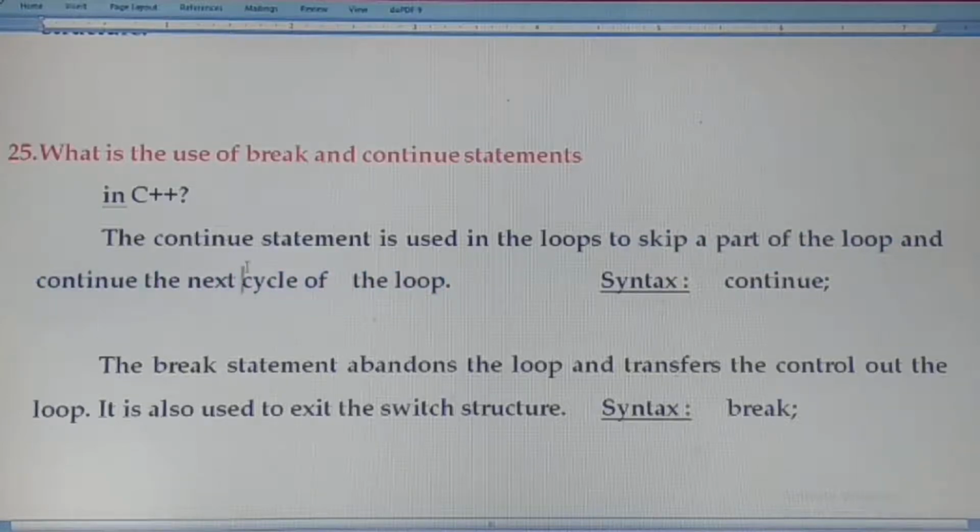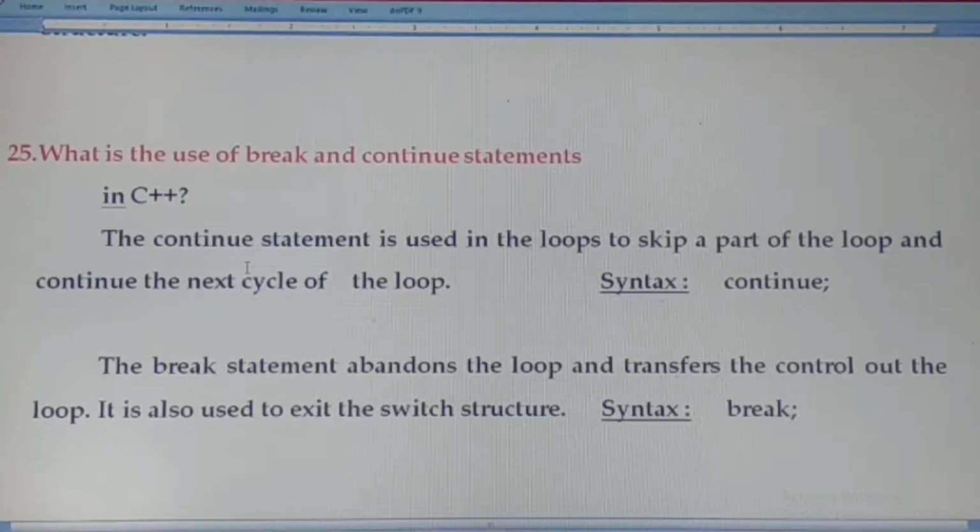If we want to skip some values in between a loop, for example, I am executing a loop from 1 to 10 and I want to skip 5 and 6, then I may use this continue statement to skip the values between a loop execution.